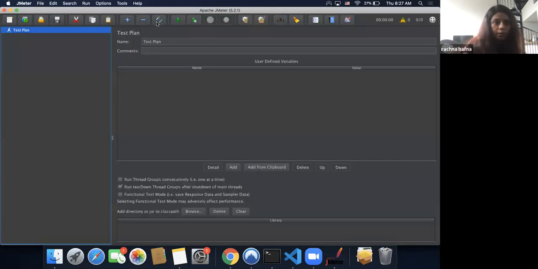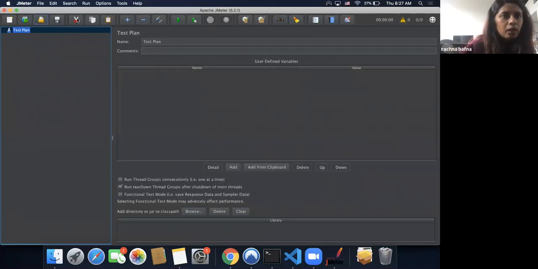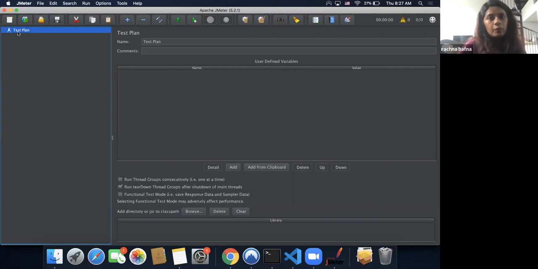So this is how your typical JMeter screen looks. I'm going to give you a quick walkthrough of this screen, just the UI to begin with. This is for your new file, as in every other application that we know of. This is to open your files. The next one is to save, and so on. These are pretty intuitive. This is cut, copy, and paste buttons. Basically your JMeter screen is divided into two panes. One is similar to your project directories, and a second one where you can see what your component means.